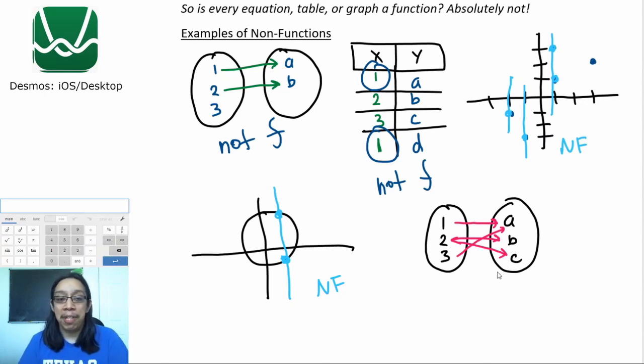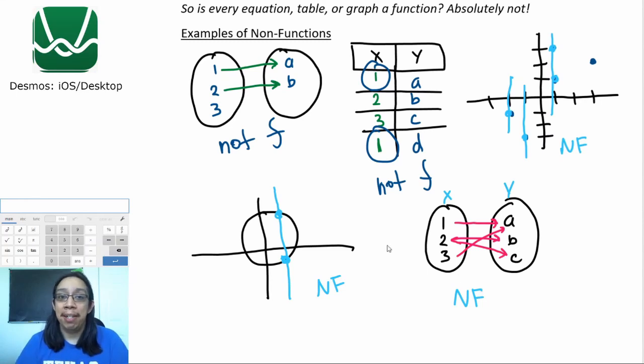So, one more example. So again, this is a mapping. This 1 goes to A. This 2, you might notice it has 2 arrows. This 2 is going to B, and this 2 is also going to C. That should be signaling off red flags that, oh my gosh, this X value, this input, has 2 different outputs. That means that this is not going to be a function because that X does not have exactly one Y. It has 2 different Ys.